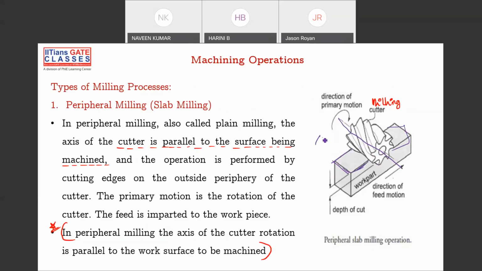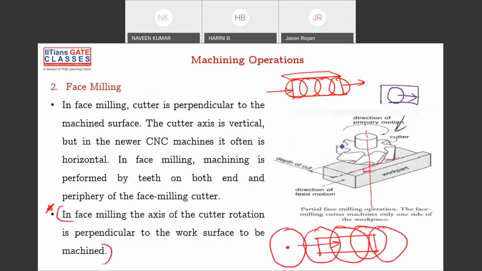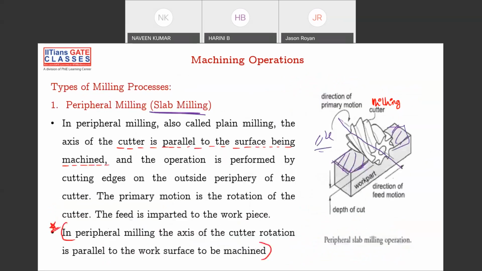Hence it's called slab milling. And if this plane and the cutter axis are perpendicular to each other, then it is called face milling operation. So please remember, if the plane is parallel to the cutter axis, then it is slab milling.